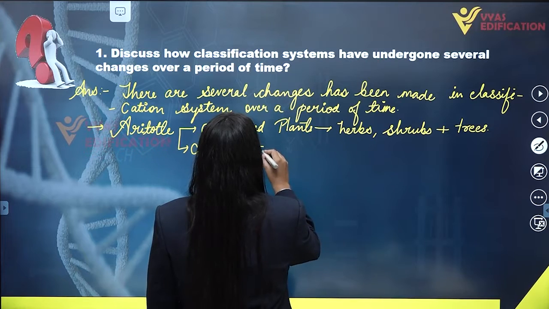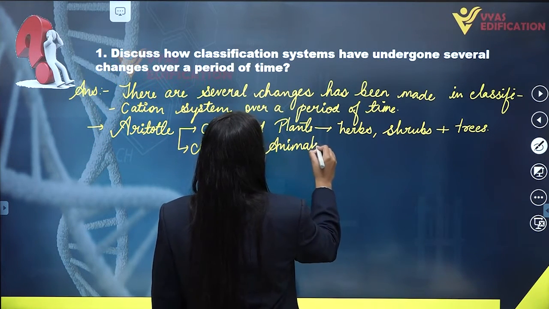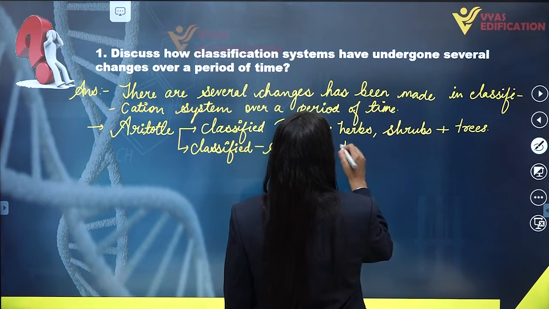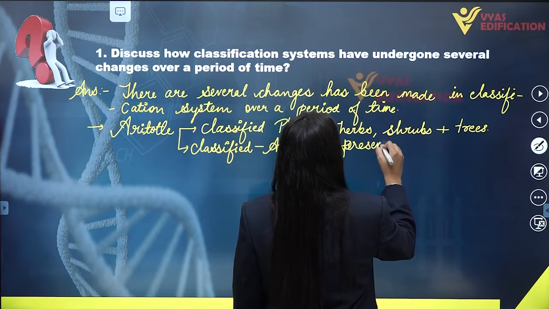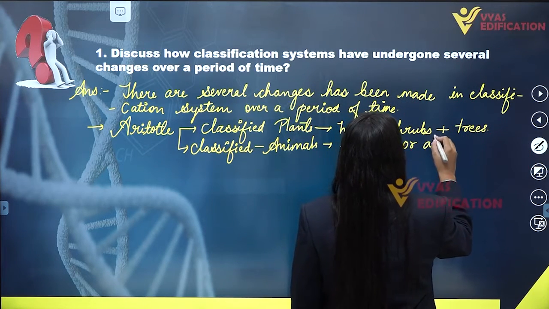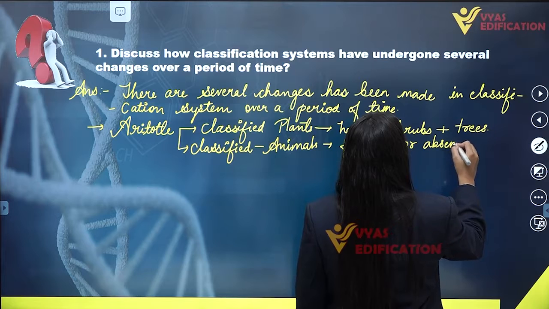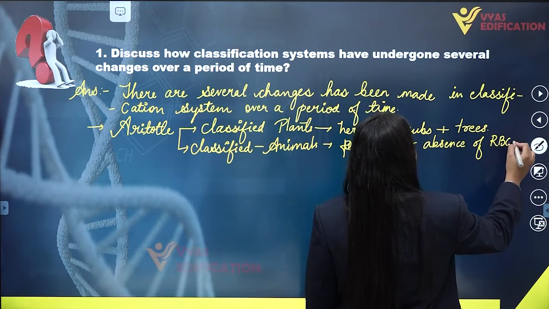So he classified animals on the basis of presence or absence of red blood cells in them.